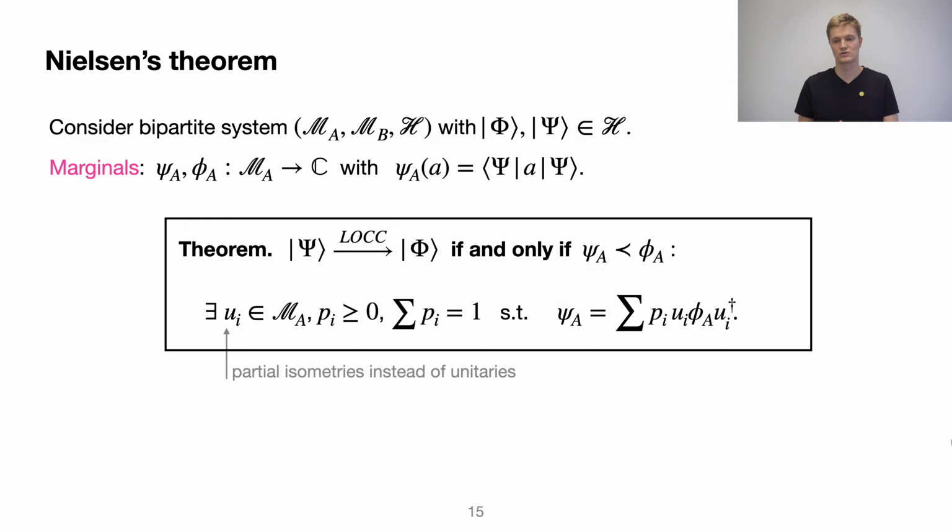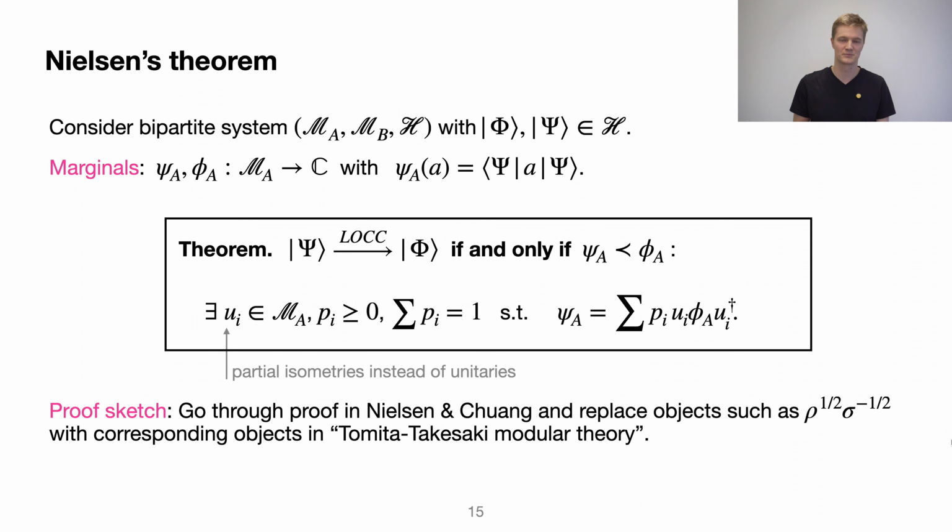What you do is you learn a bit about von Neumann algebras, and you learn something called Tomita-Takesaki modular theory. And equipped with that tool, you then go back to Nielsen and Chuang and you read up on how this is proved in the normal setting. And then you take the objects like rho^(1/2) times sigma^(-1/2) and replace them by the corresponding objects in Tomita-Takesaki theory. And then you can use some of the same proof, essentially, and it will go through with some technicalities. But the broad idea is basically to do the same as in the finite dimensional setting, but use Tomita-Takesaki theory to make it mathematically correct.